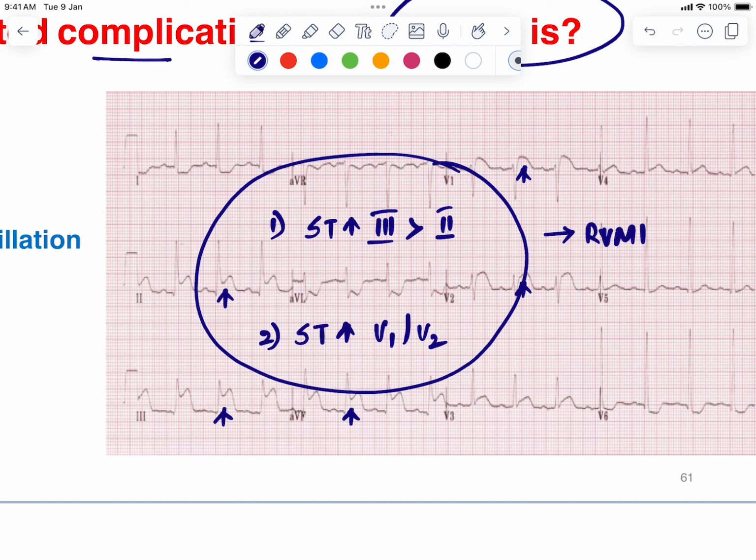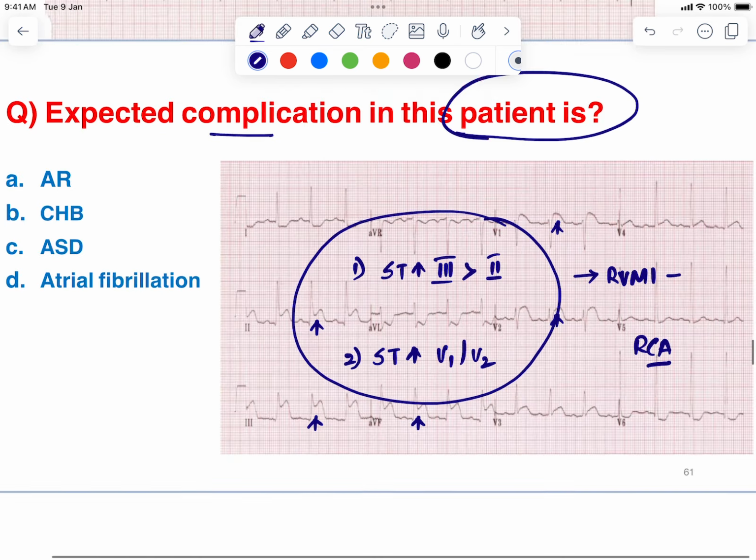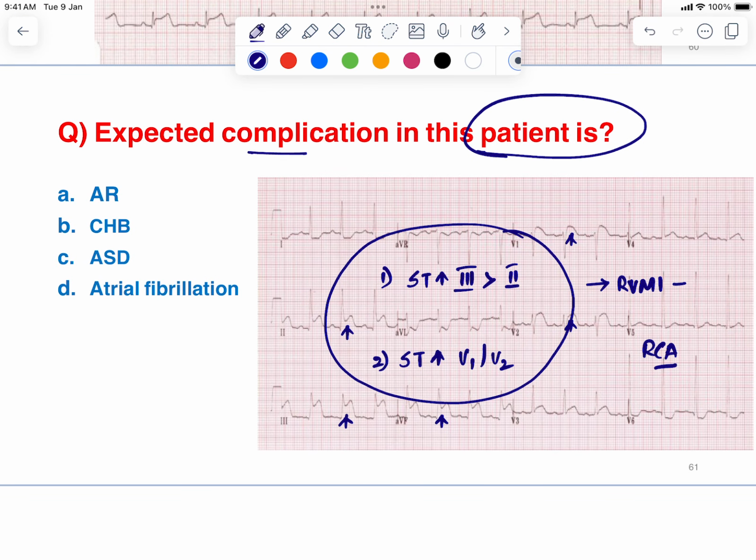And in patients with right ventricular MI, which is the vessel that is being blocked? That is the right coronary artery. So when the right coronary artery is being blocked, what will happen? The blood supply to the SA node as well as AV node is shut down. Once the blood supply to your SA node and AV node is shut down, that will result in the development of the complete heart block, right? So the expected complication in this patient is the complete heart block, okay? Because it is the ECG suggestive of right ventricular MI.